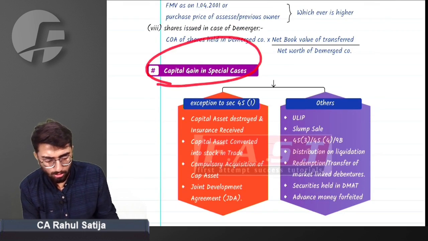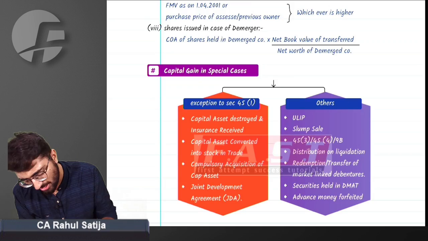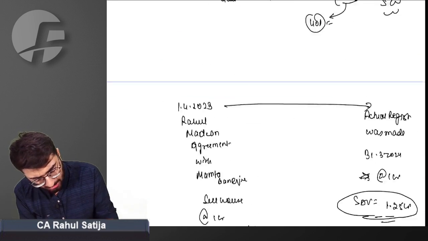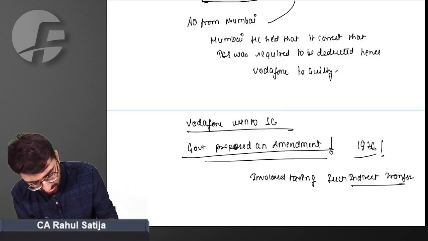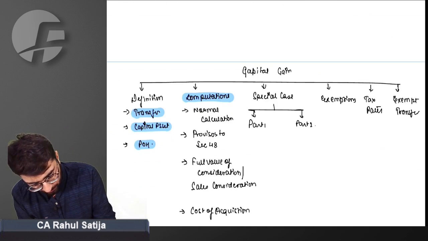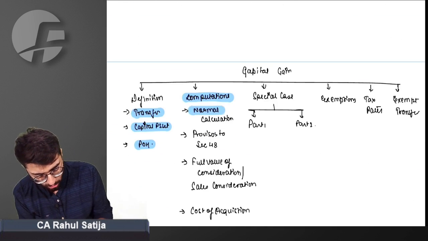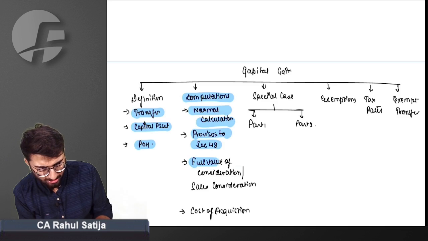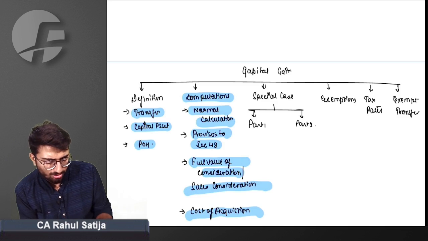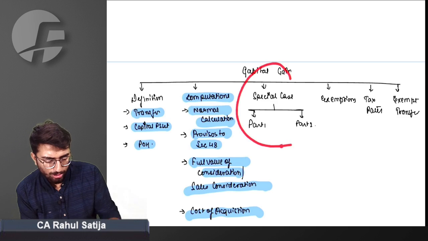Let's quickly move on to special cases in capital gain. Where are we standing in this capital gain chapter? Let us first reach there. Can I say we are done with normal calculation? We are done with provisos, with full value of consideration, and with cost of acquisition. Now we have to jump to special cases.